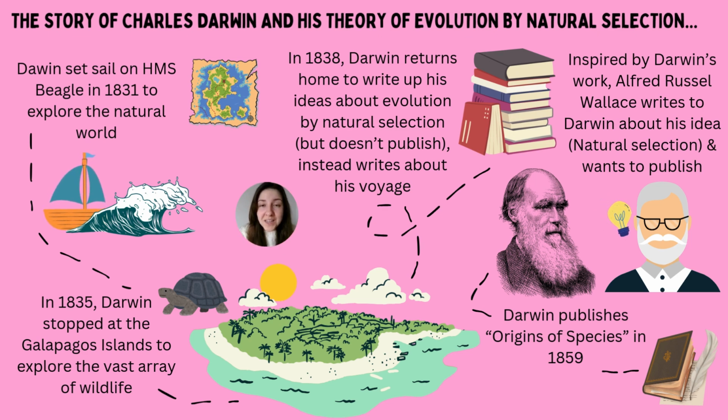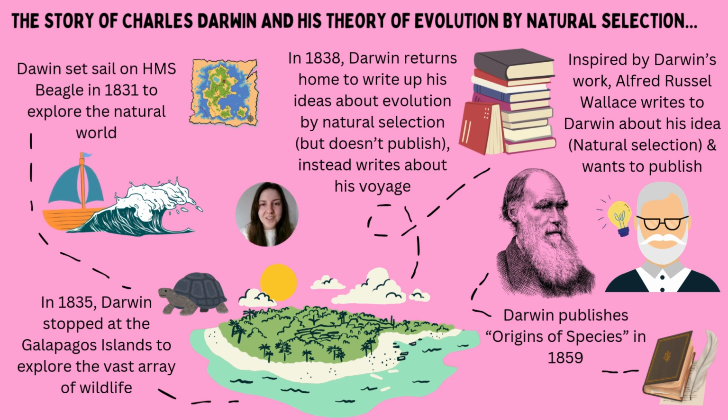So inspired by this incredible work that he had done, there was another individual called Alfred Russel Wallace, who saw Darwin's work and started to come up with his own ideas of natural selection, which very much coincided with Darwin's. So Wallace wrote to Darwin and said he had this idea of natural selection based on the research that Darwin had done. It looked like this was a possible idea, and he wanted to publish.